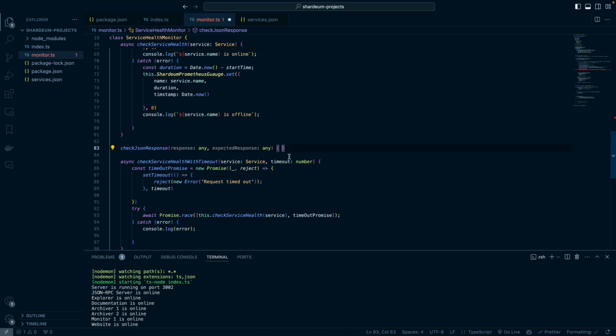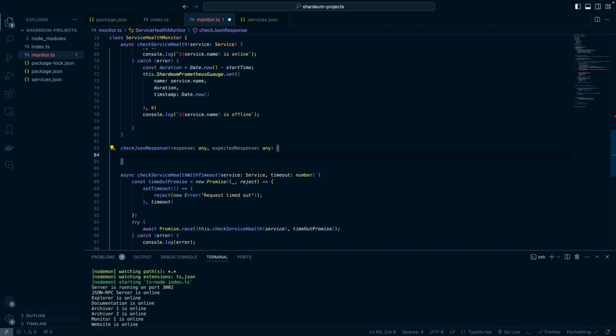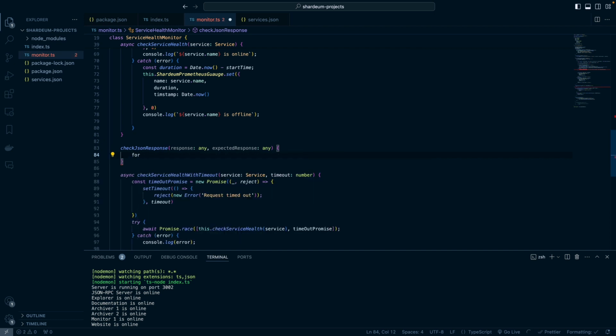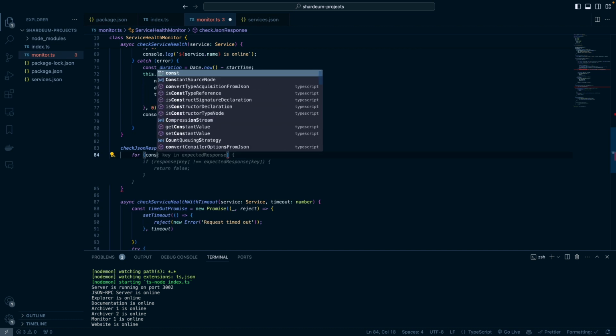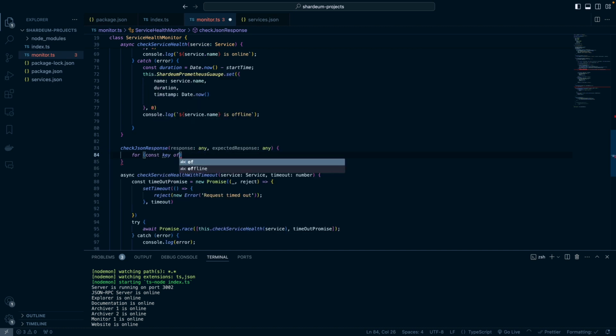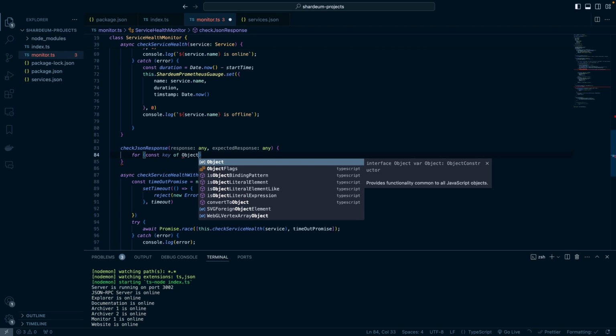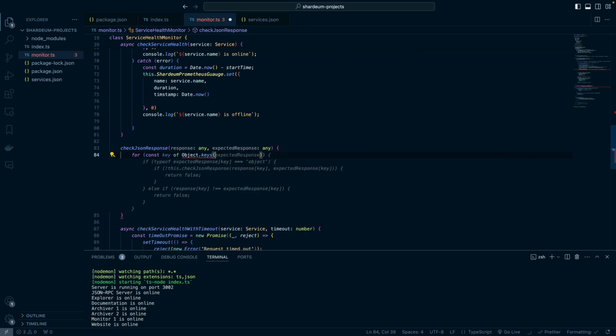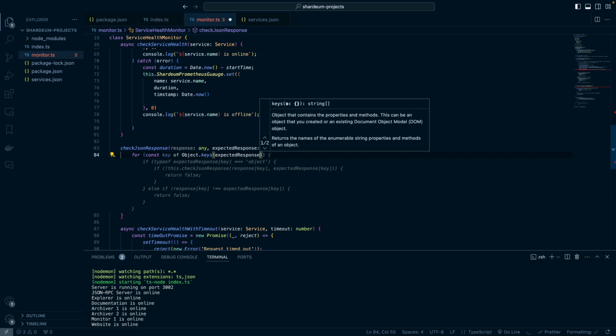Cool. So the first thing we want to do is iterate over each key in the expected response, to see if it matches with the actual response that we get from the server. So let's do for const key of Object.keys(expectedResponse).